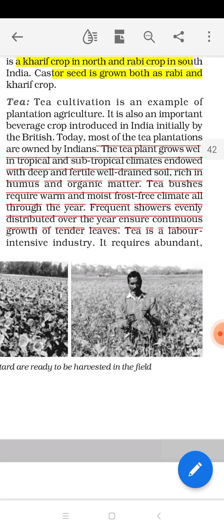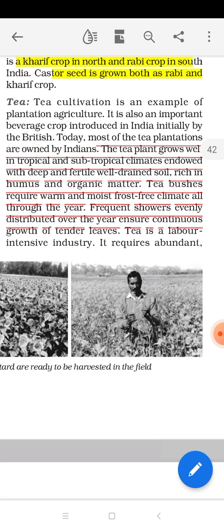So tea leaves require bright sunshine with moderate to low humidity, as well as frequent showers evenly distributed over the year, which ensure continuous growth of the tender leaves. As I just said, tea plants require a huge amount of water, and that is only possible by rainfall. So evenly distributed rainfall is required in tea plantation to produce tender leaves.